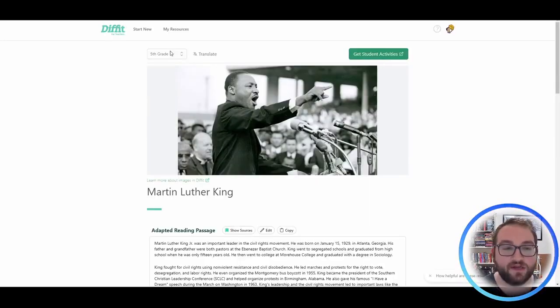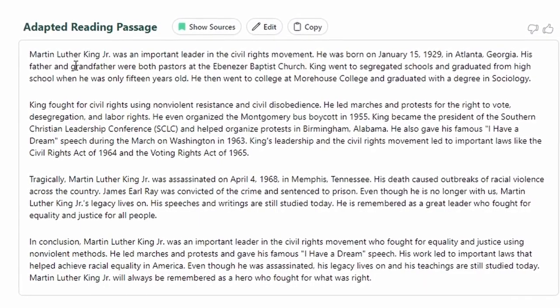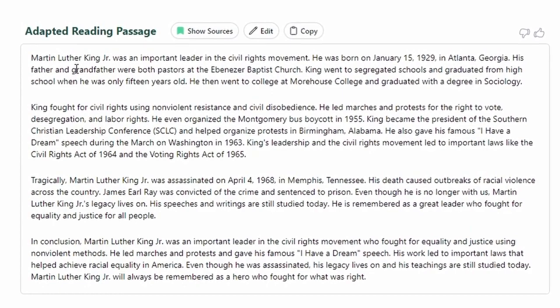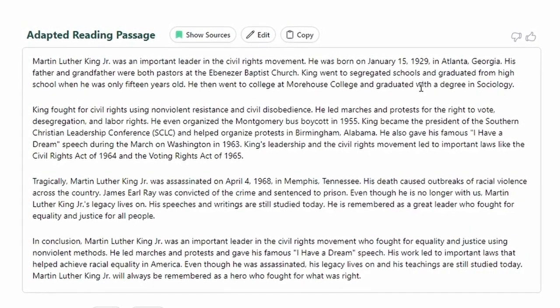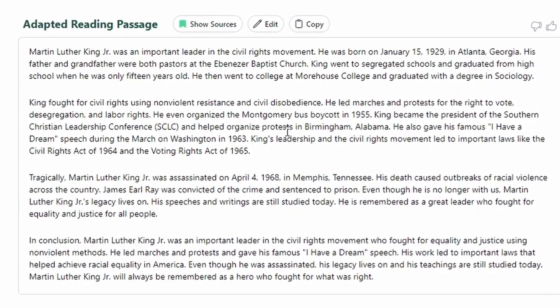to hit search. I'll show you the difference between the questions that it asks, the vocabulary that it gives you, the length of the article, etc. So actually, this is at a 5th grade level, but let's take a look. Right? Martin Luther King Jr. was an important leader in the civil rights movement. He was born on January 15th, 1929 in Atlanta, Georgia, and then goes on to his upbringing.